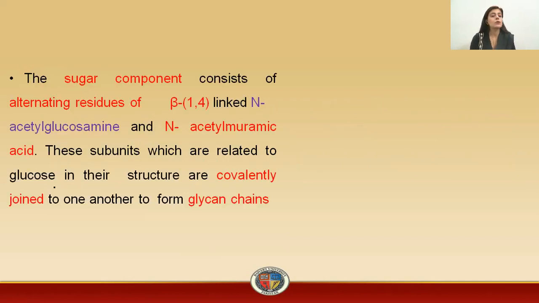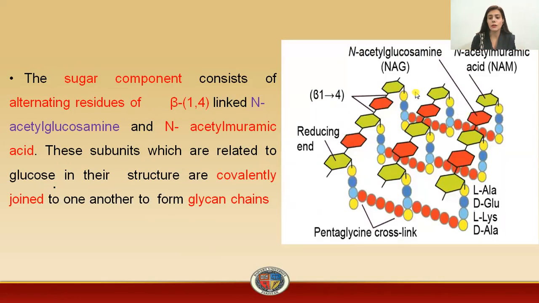that is by the penicillin. So the sugar components which are present in this membrane are the alternating units. These alternating units are represented by two colors, green and the red one. This green color is basically the N-acetyl glucosamine, and this red color is actually the N-acetyl muramic acid. Now, these two sugar components are related in structure to that of the glucose, and both of these are connected to one another by a covalent bond, and together these are forming a chain that is actually the glycan chain.